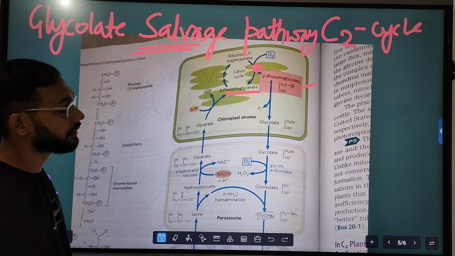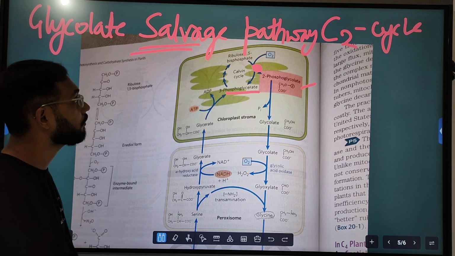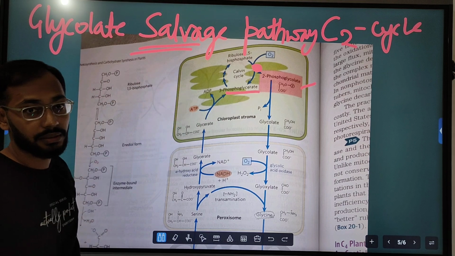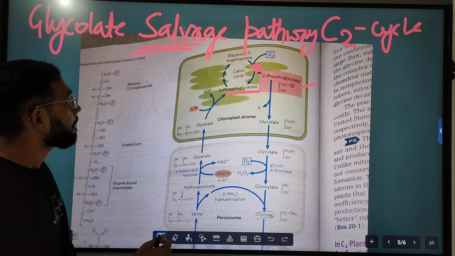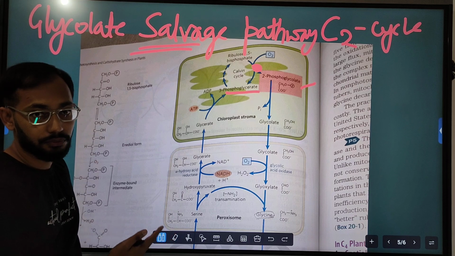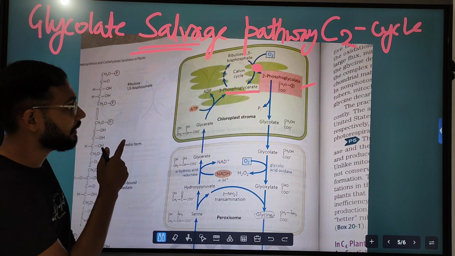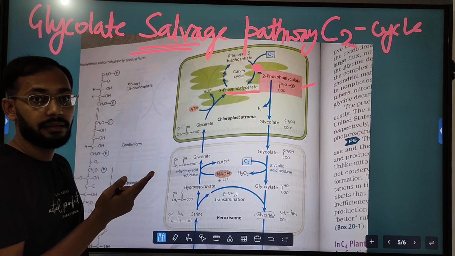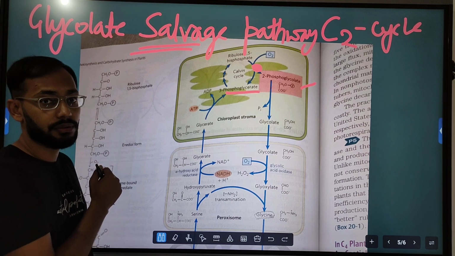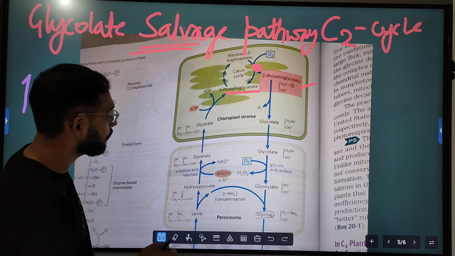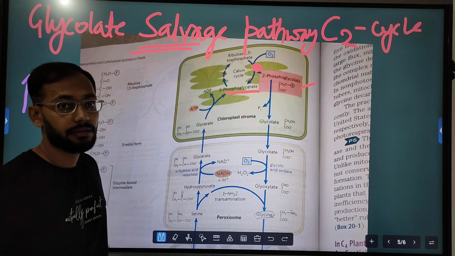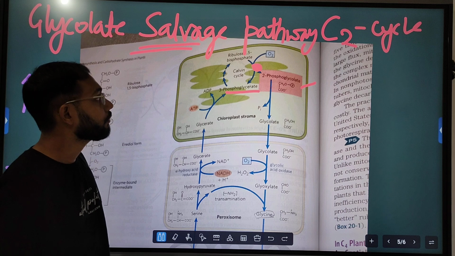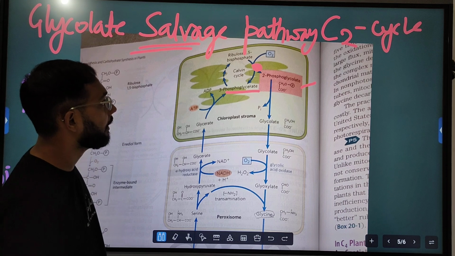So photorespiration is synonymously known as the C2 cycle or glycolate salvage pathway. And why photorespiration? Because of the term photo, this cycle only operates in the daytime. And the term respiration is used because, as in the case of respiration, we take oxygen and carbon dioxide is released. Something like that is happening here.